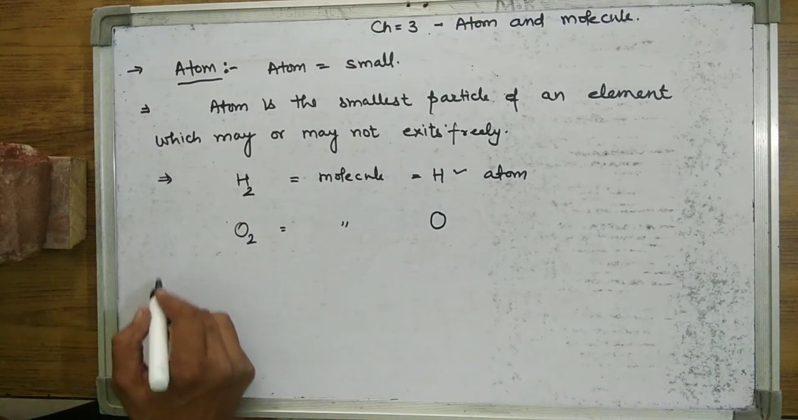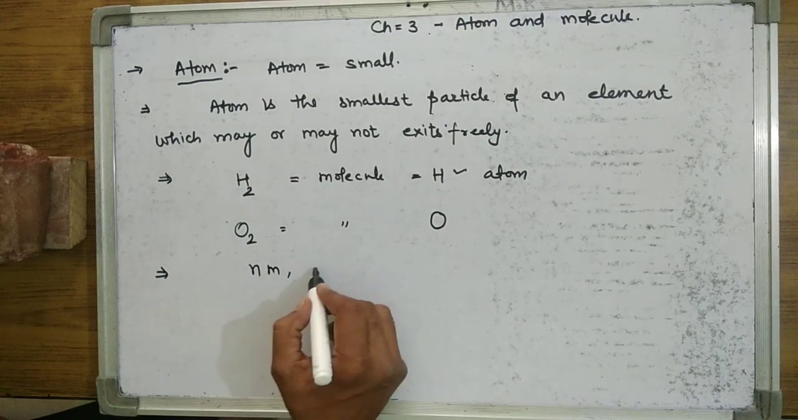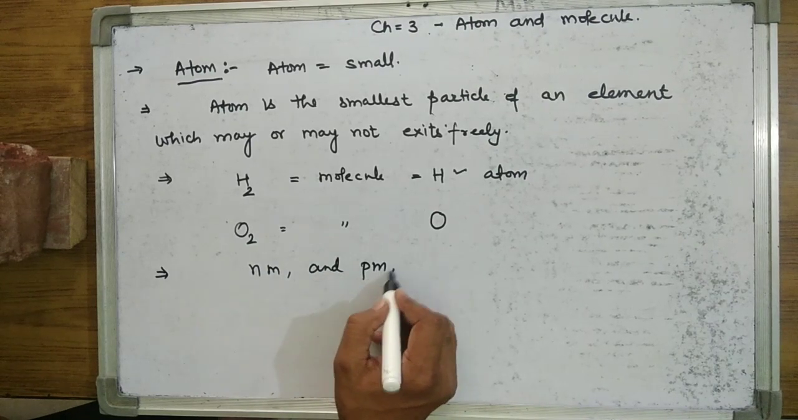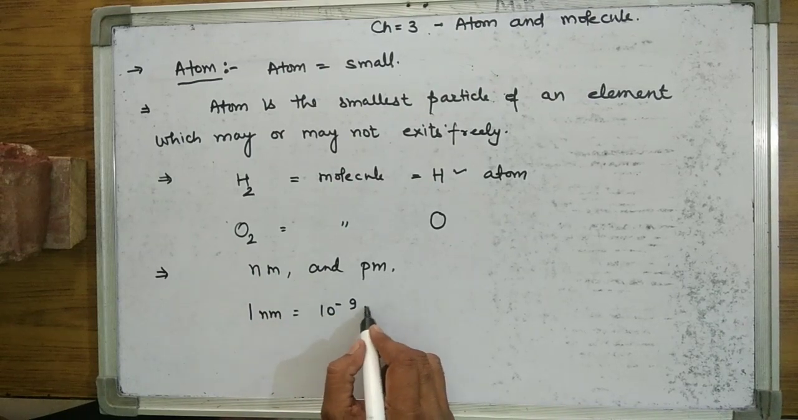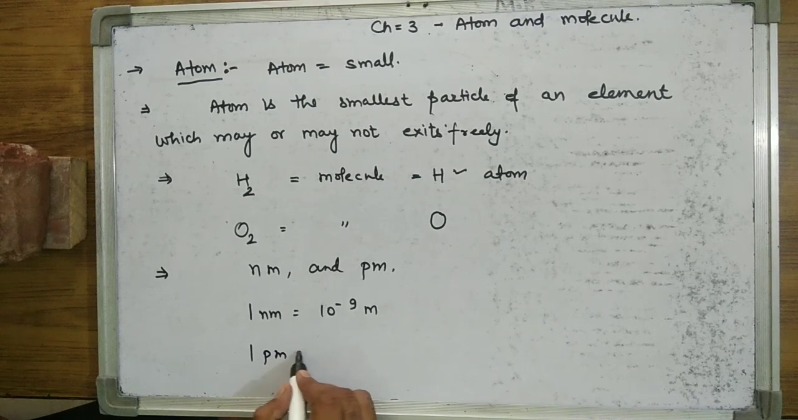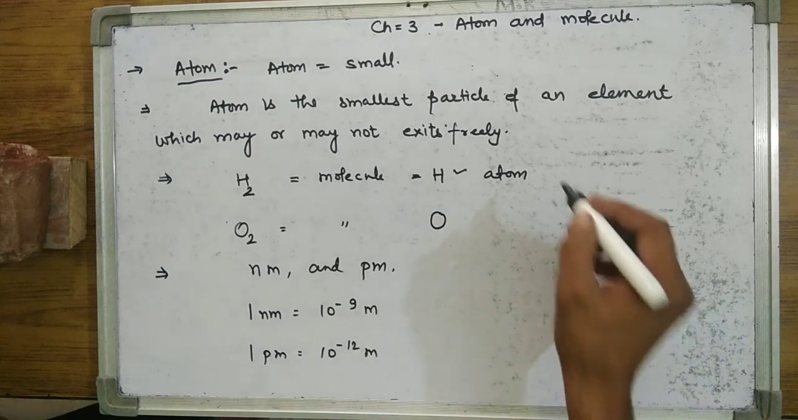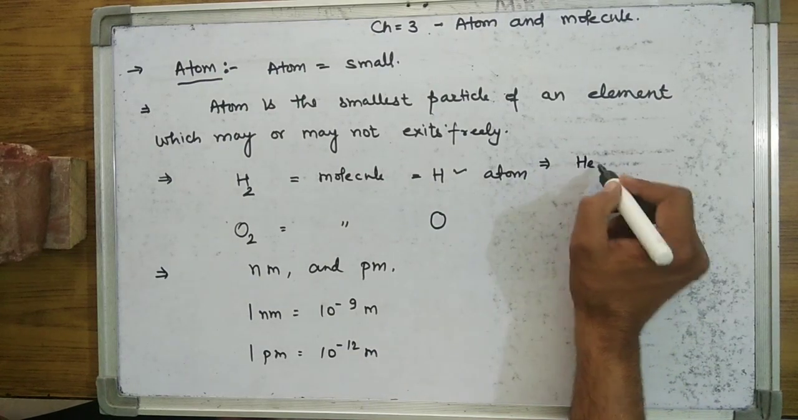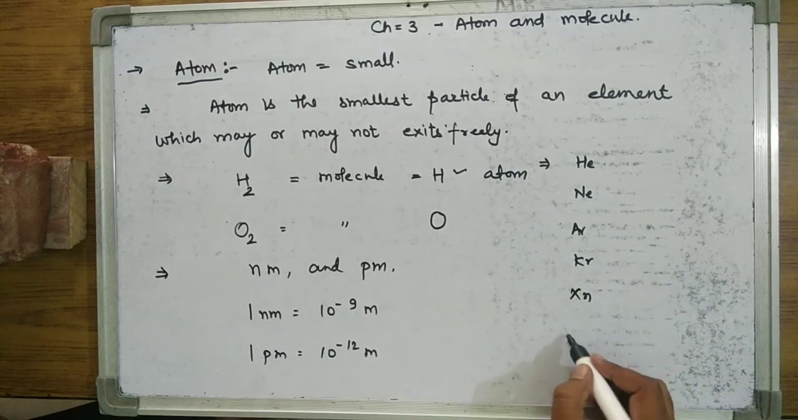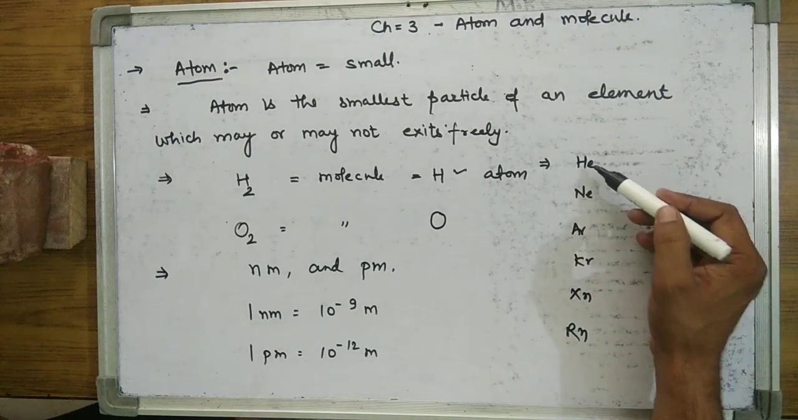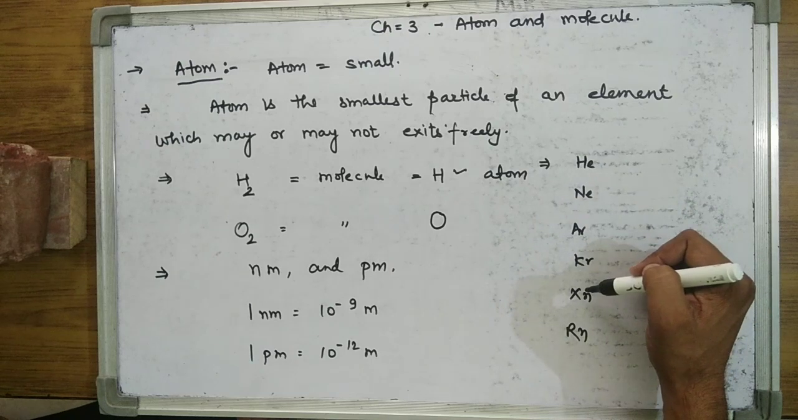What are the units in which the size of the atom is measured? Just like nanometer and picometer. These are small units. 1 nanometer means 10 raised to power minus 9 meter, and 1 picometer means 10 raised to power minus 12 meters. Some of the atoms that exist freely are helium, neon, argon, krypton, xenon, radon. The atoms of these gases exist freely because they are stable, their octet is complete.